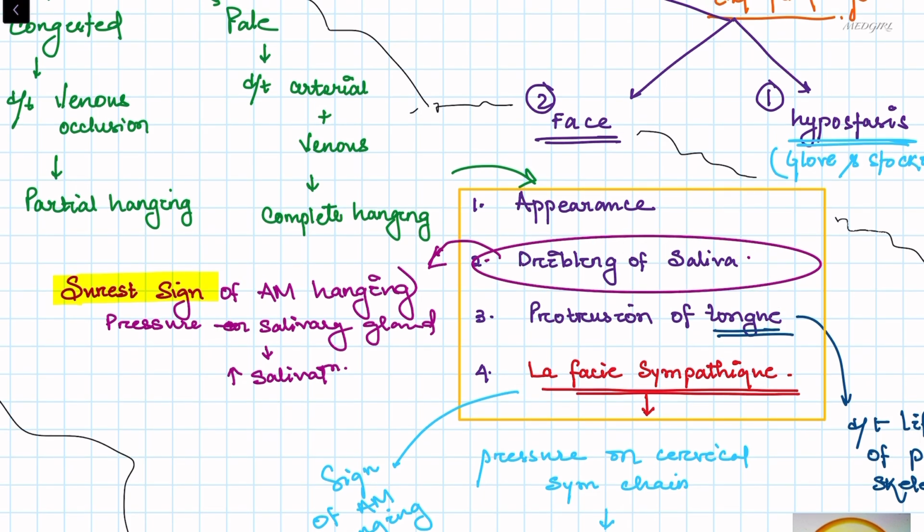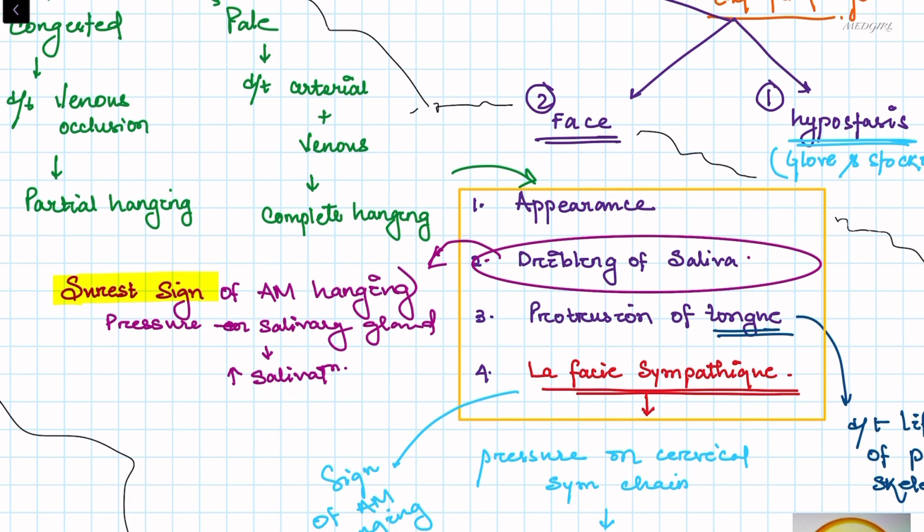Now what happens here? The ligature puts pressure on the salivary gland and leads to stimulation, which increases the salivation towards the dependent position. Third is the protrusion of the tongue. It is a sign of antemortem hanging. Why? Due to lifting of the pharyngeal skeleton.